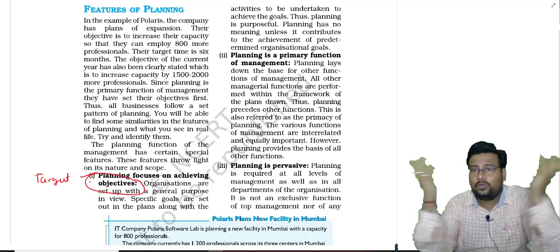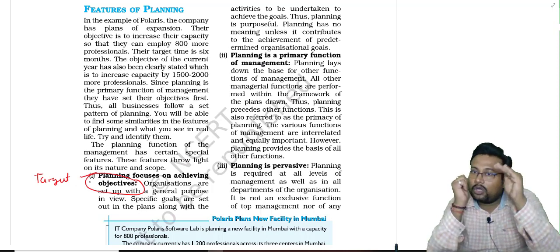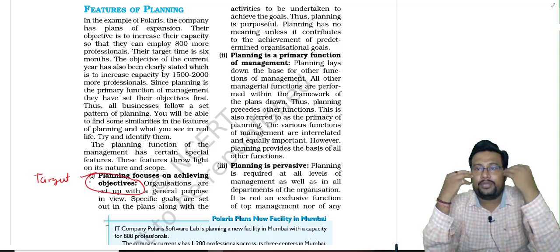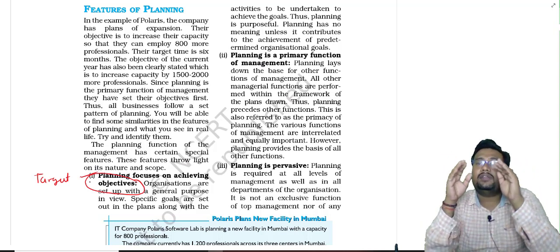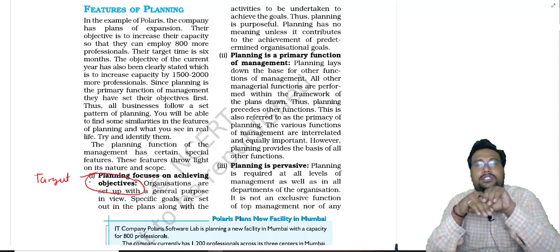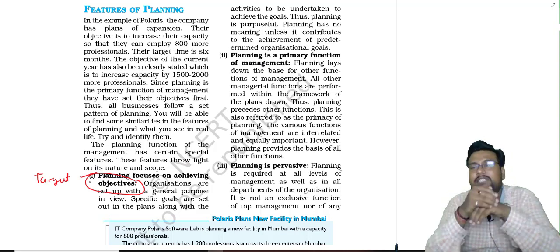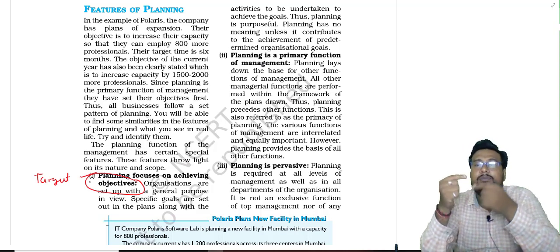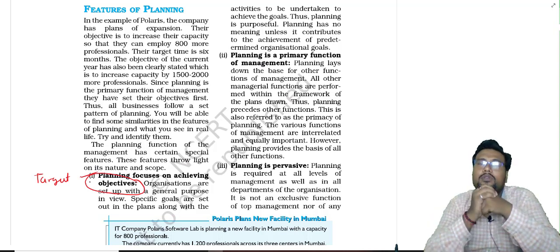And what are the ways? Two ways can be: either the sales will increase, or the cost will decrease. So they have to think in advance and take actions by which they can increase sales and try to reduce the cost of production. When they balance between these, they will easily achieve their 10% growth objective.